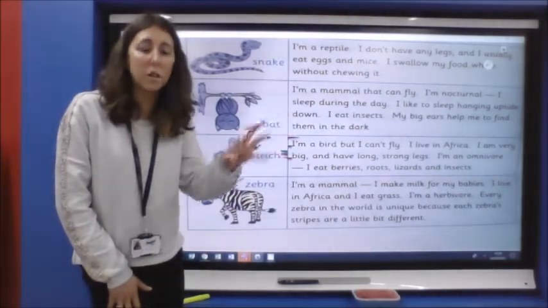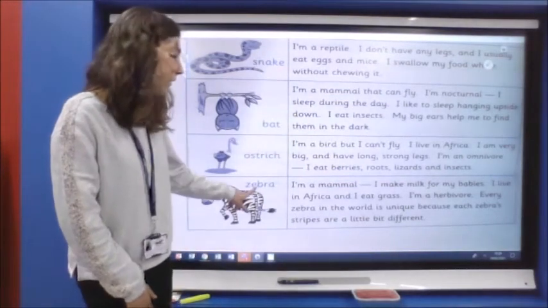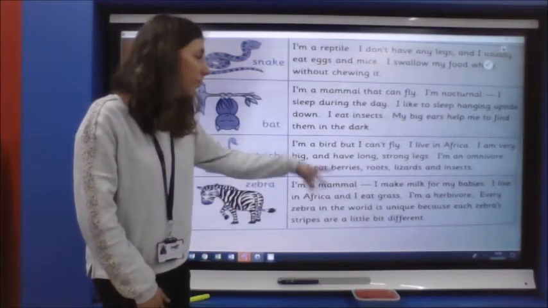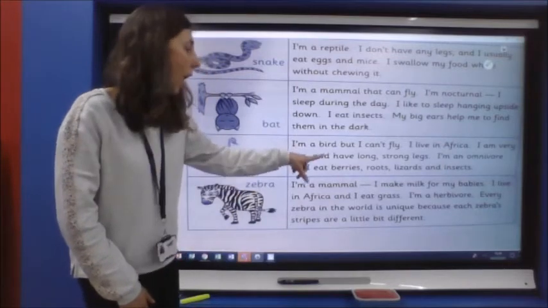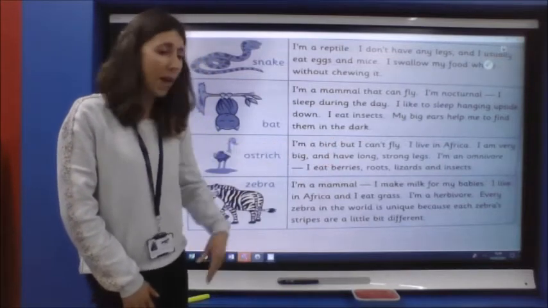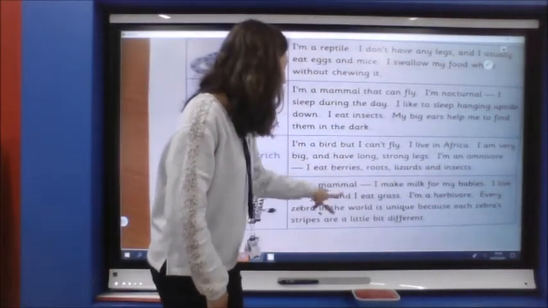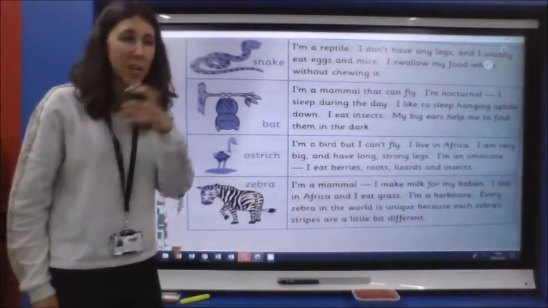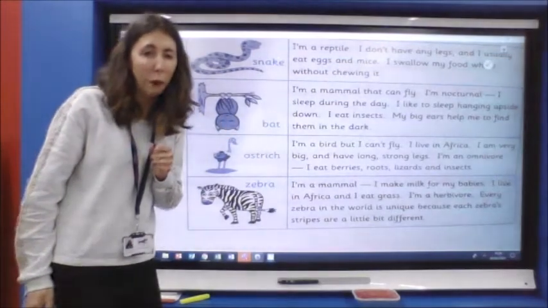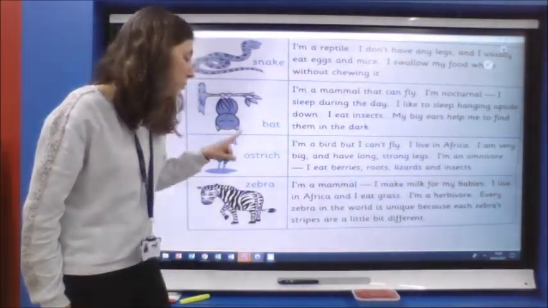It's adding some extra information. We've got the zebra. I'm a mammal. Another dash. I make milk for my babies. So that's obviously giving some extra information about the fact that it is a mammal. It's explaining mammals a little bit more, isn't it, that bit? I'm a mammal.